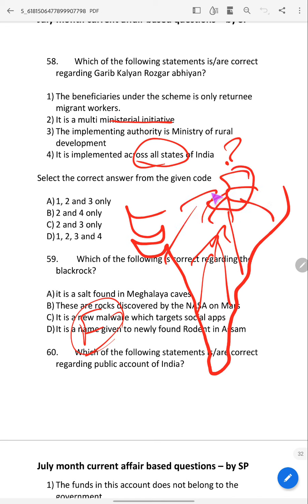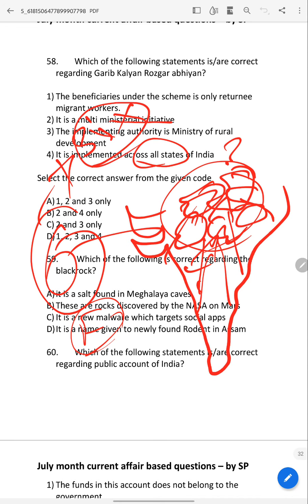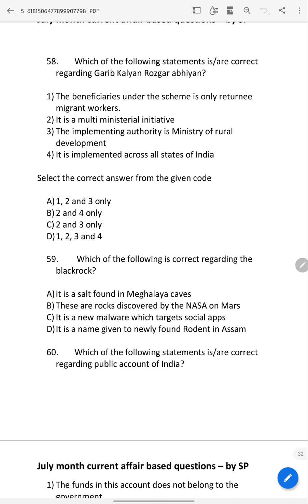So these migrants are particularly from how many states? 6 states. So this scheme is implemented only in 6 states. And the implementing authority is the Ministry of Rural Development. It is also true. You should eliminate this.